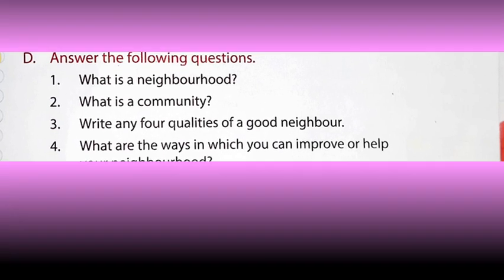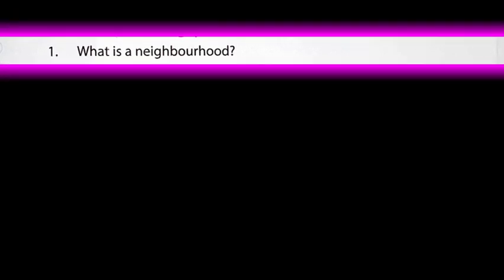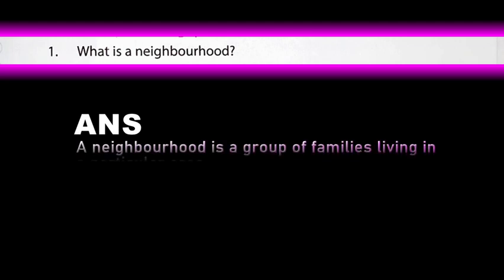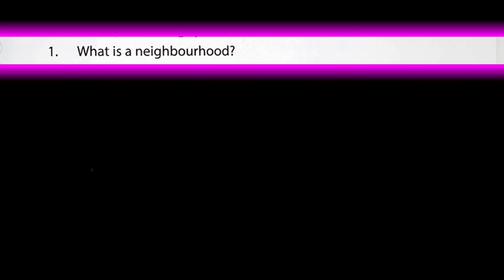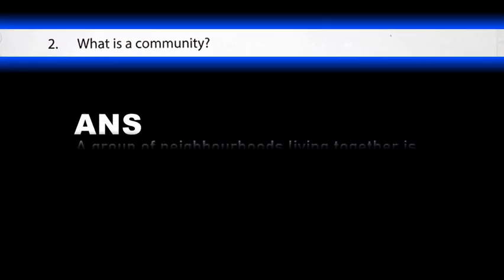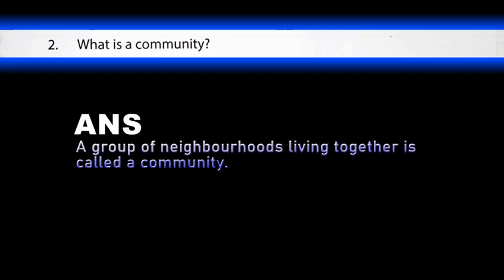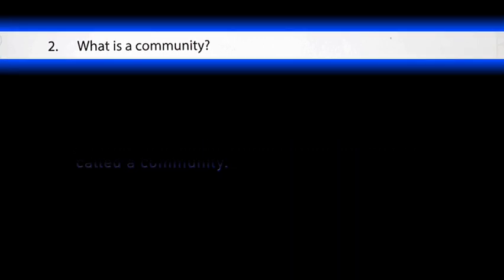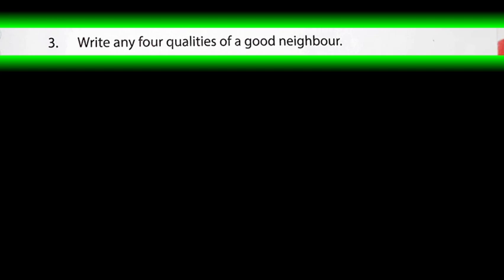See question number 1. What is a neighborhood? An answer will be a neighborhood is a group of families living in a particular area. Second question, what is a community? A group of neighborhoods living together is called a community. Question number 3, write any 4 qualities of a good neighbor.